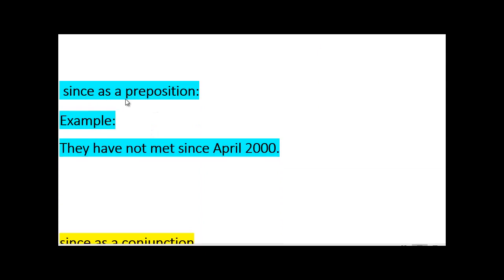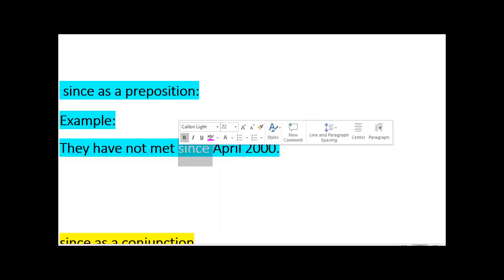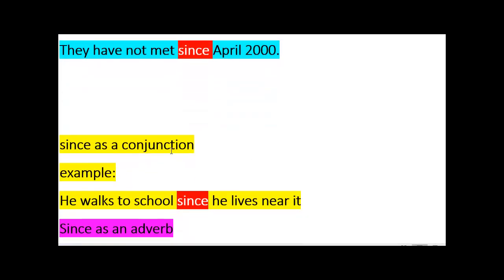Since we can use as a preposition, so we can say they have not met since April 2000. So here, since is being used as a preposition. We can use since as a conjunction.